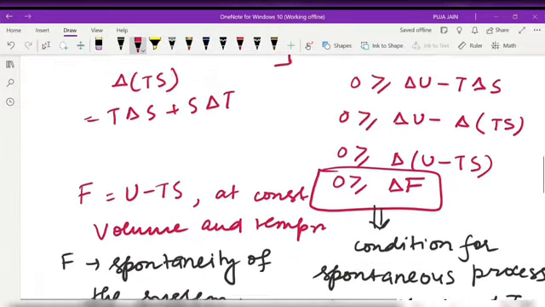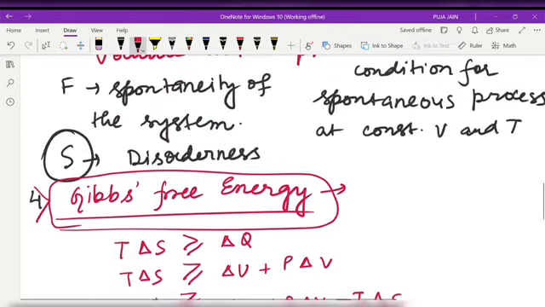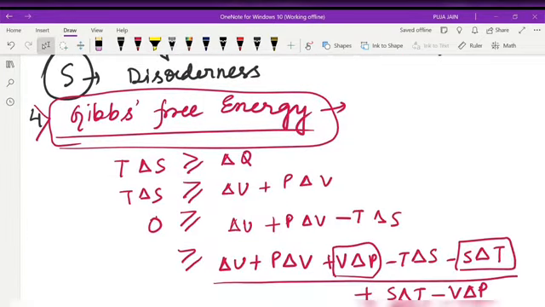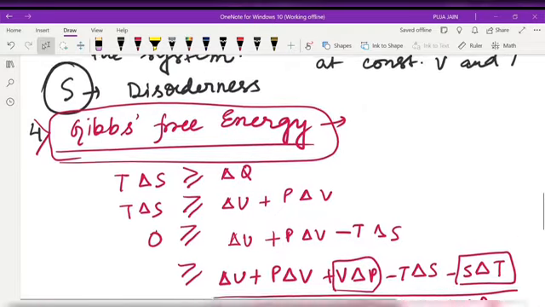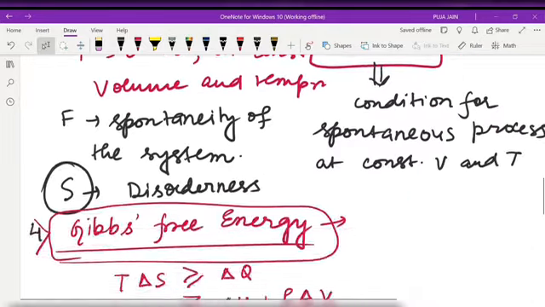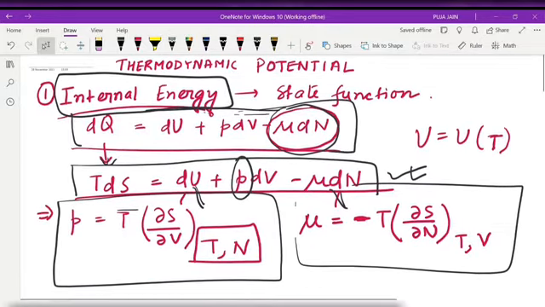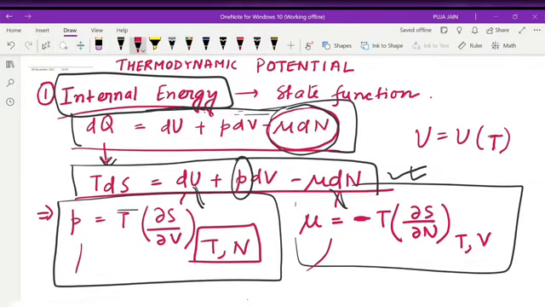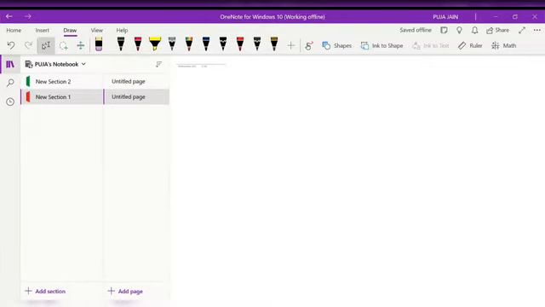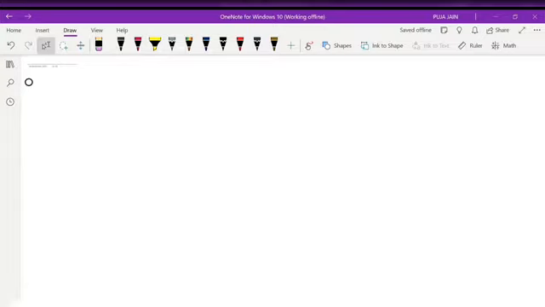Okay. So now we will learn the trick method of remembering our Maxwell relation, and the most important question which comes from this is how to find the other variable quantities from these equations. Like the way I have calculated this, like pressure and our chemical potential, in this way how can we calculate some other term from this thermodynamic potential. Okay, so let's start. Now see, understand very clearly. I will proceed very slowly so that it's very clear to you.